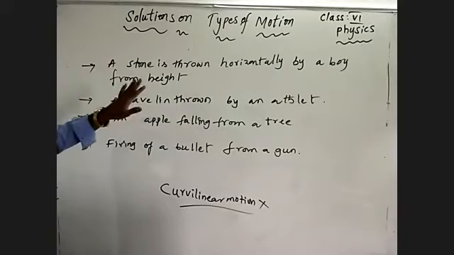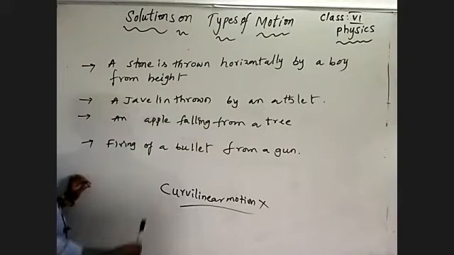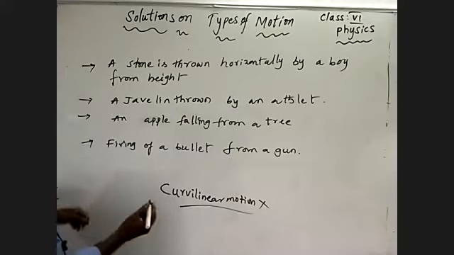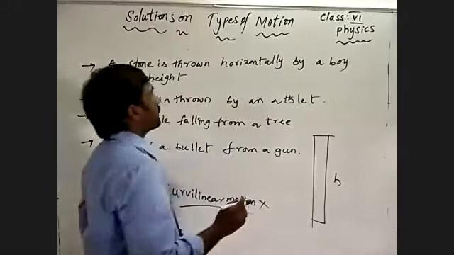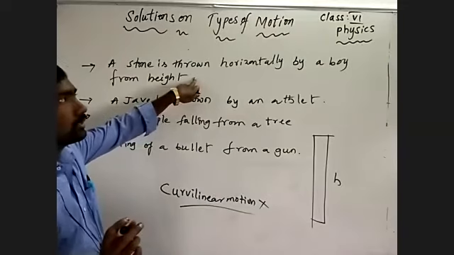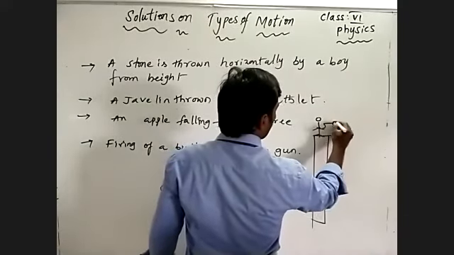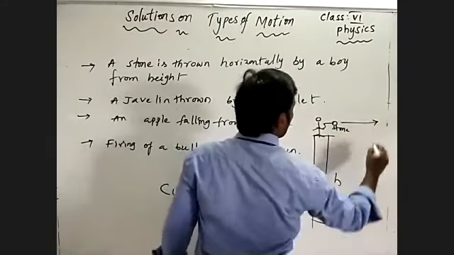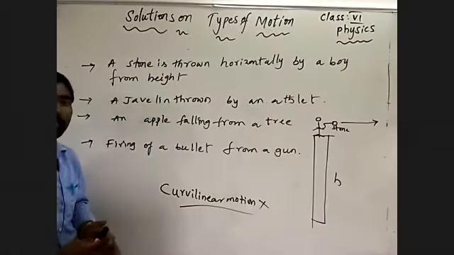A stone is thrown horizontally by a boy from a height. See how they are throwing. Imagine this is a height h. From here, the boy throws a stone horizontally. Will the stone travel in a straight line, always in the horizontal?